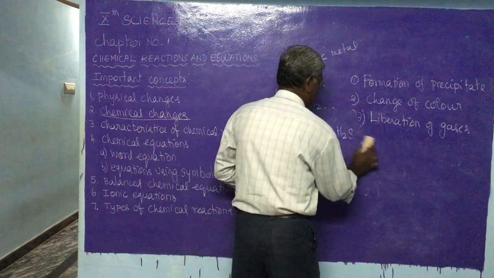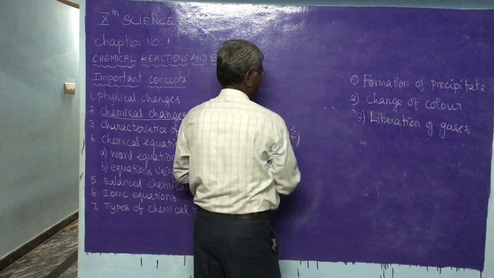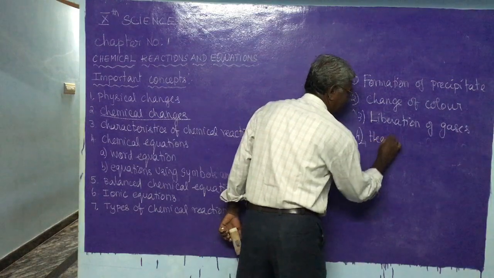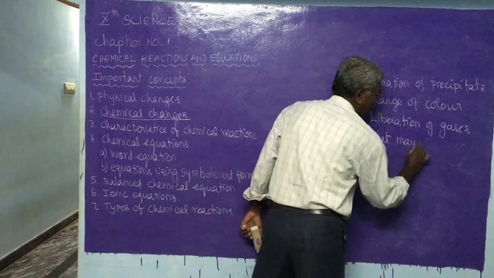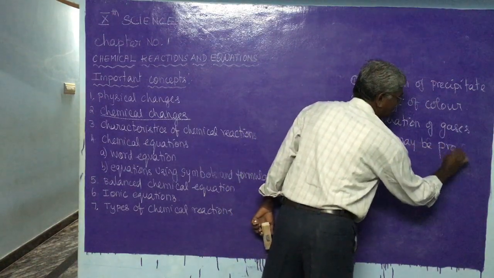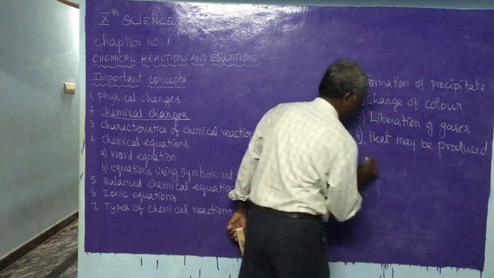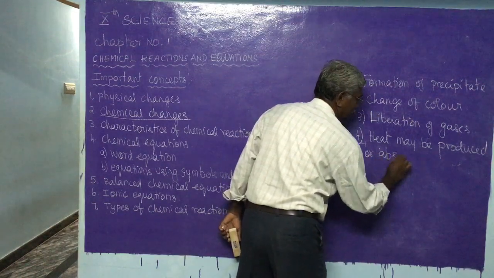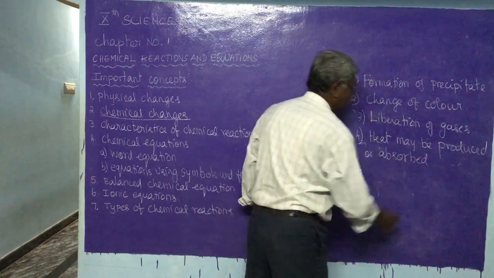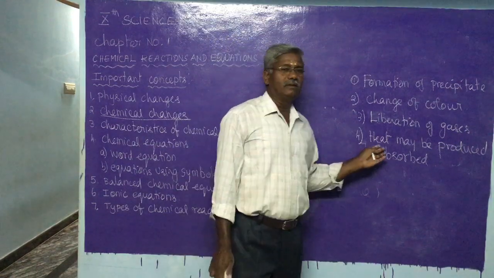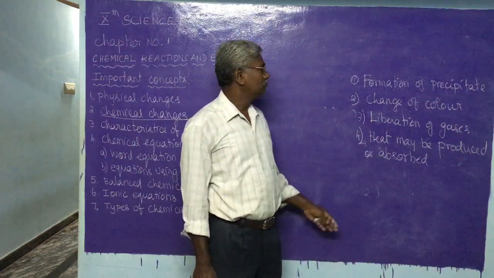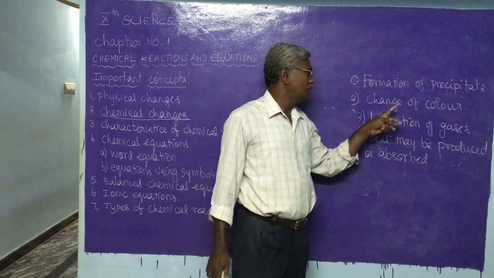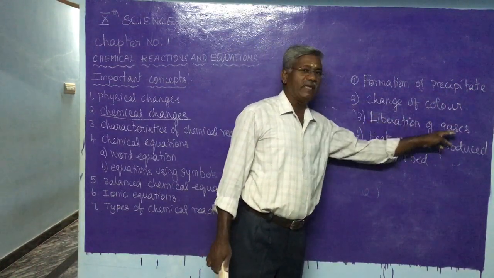And in addition, heat may be produced or absorbed. But this takes place in physical change also. The main changes that can be observed are the formation of precipitate, change of color, and liberation of gases.